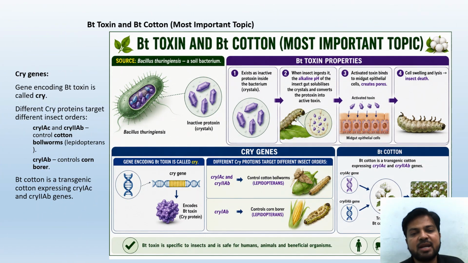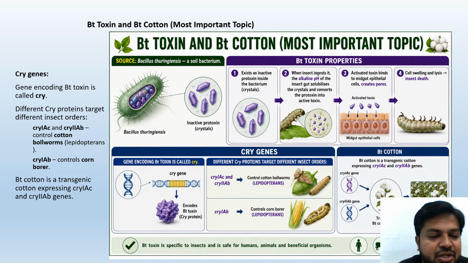BT toxin and BT cotton. The source we have studied, and this whole process happens. But what are cry genes? Very important. The genes coding for BT toxin are called cry genes. Different cry proteins target different insect orders, like cry1Ac and cry2Ab control the cotton bollworms.